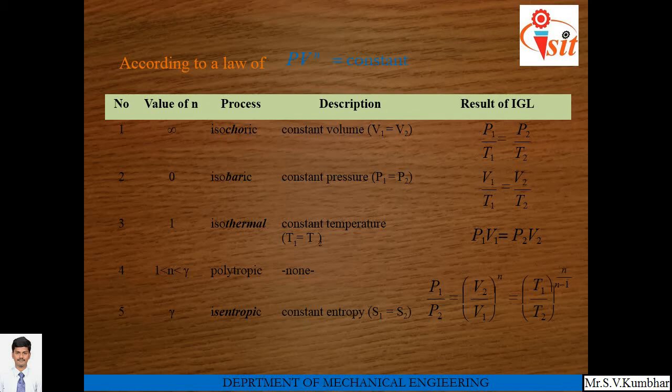Here entropy remains constant, and we can write the characteristic gas equation as well as the adiabatic gas equation as P1 upon P2 is equal to V2 upon V1 raised to n, or gamma, which is equal to T1 upon T2 raised to n upon n minus 1, that is gamma upon gamma minus 1. Just replace the value of n by gamma for adiabatic process.